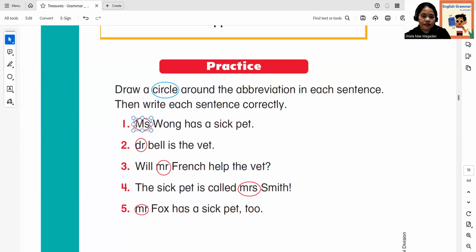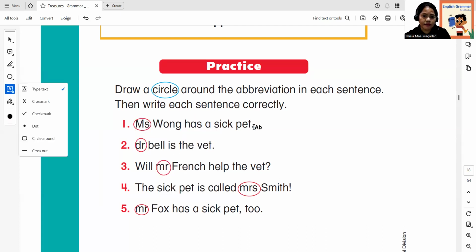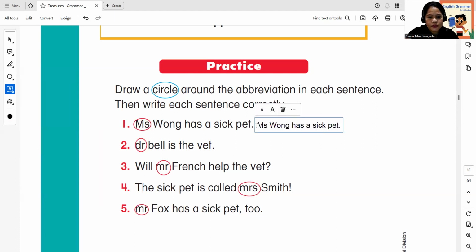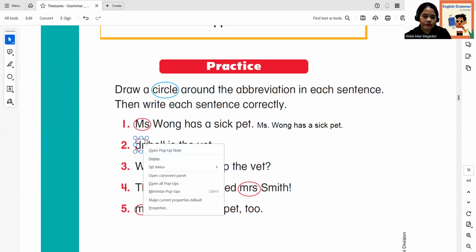Next instruction would be, write each sentence correctly. Now, let me copy paste it and then type text. So we have to put there a period after the abbreviation Mrs. How about number 2, Dr. Bell? All right, so Dr. Bell, we have to copy paste it.